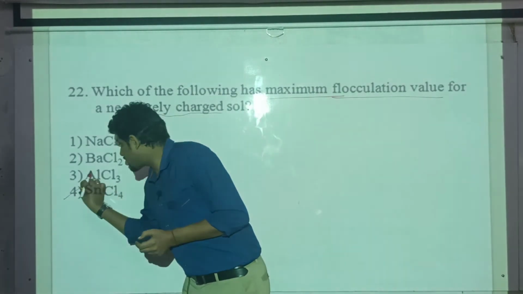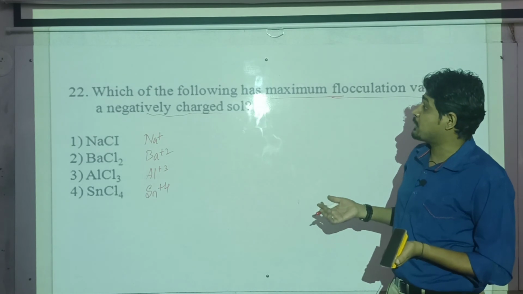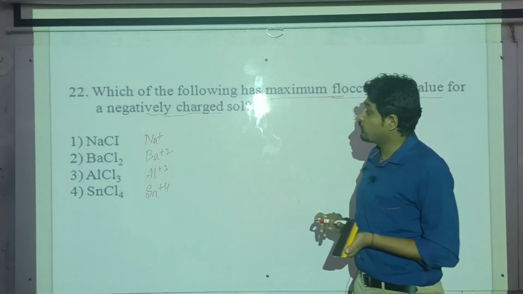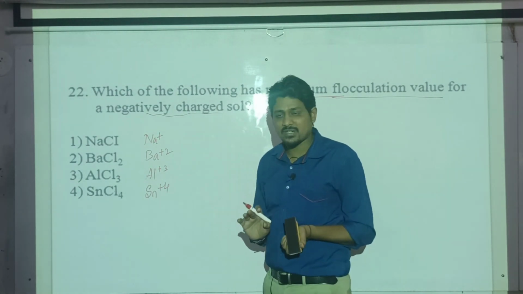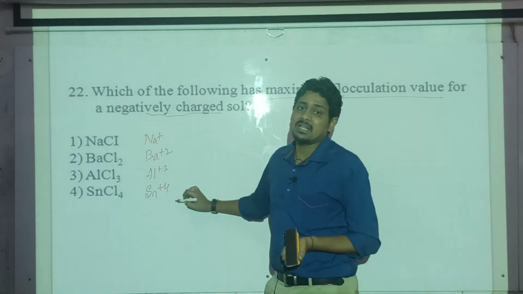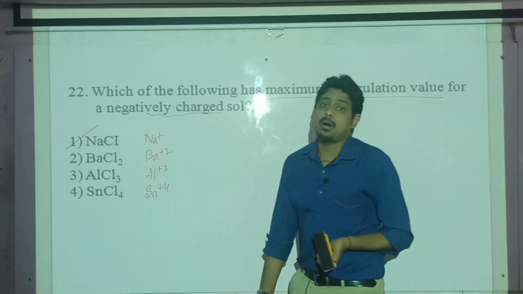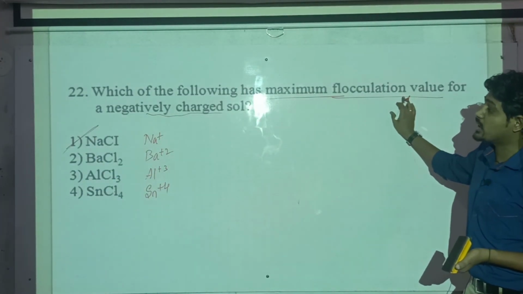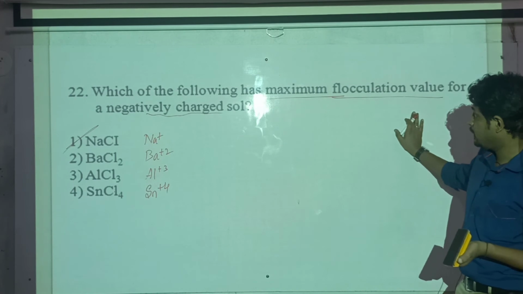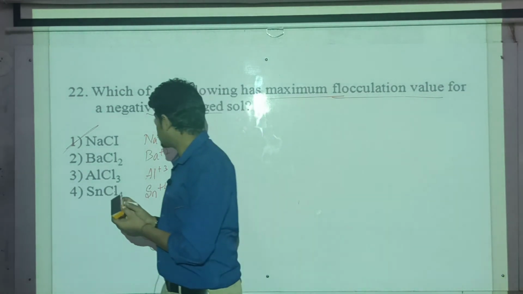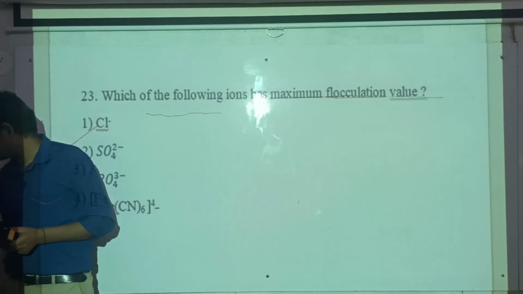Then minimum value means this is our answer, stannous chloride. But they have asked maximum, meaning which is required in maximum amount for the precipitation of a negatively charged salt. So the one carrying lower positive charge is required in maximum amount. Among these four, sodium carries the least positive charge, so the flocculation value of sodium chloride will be maximum for precipitation of a negatively charged salt.